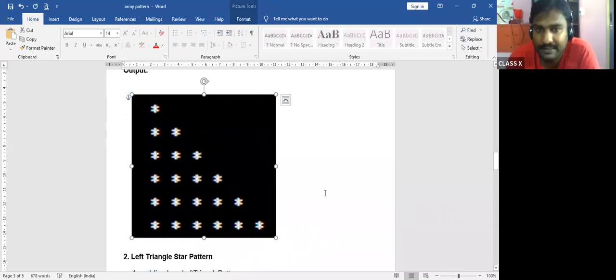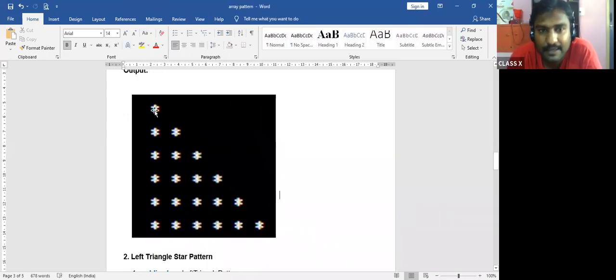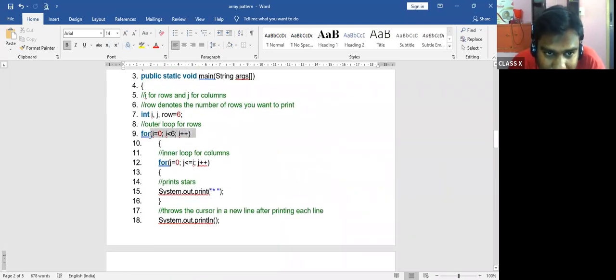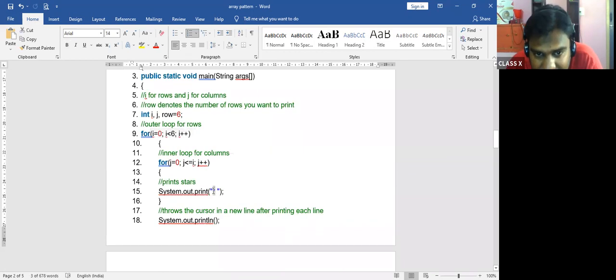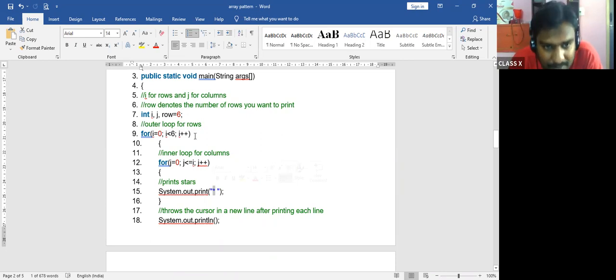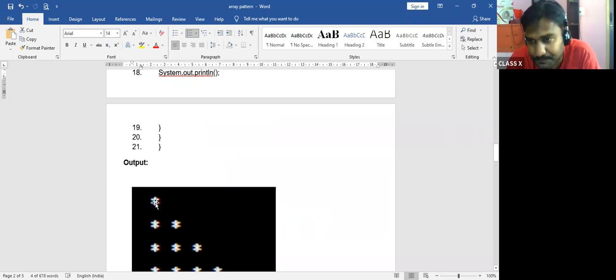Now I think you are clear with this. Now see here, for i is equal to 0, i is less than or equal to row, i plus plus. This one will help you to print the first star. In this program, that much only. So you have to understand the concept. This for loop will help you to print the first star.